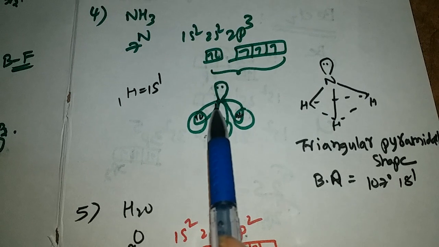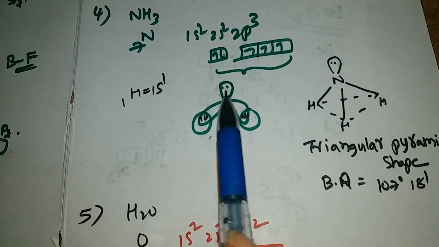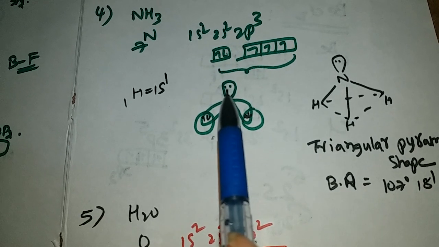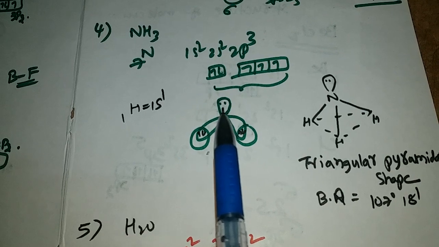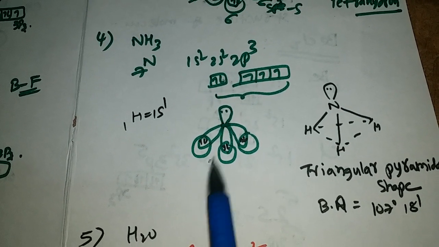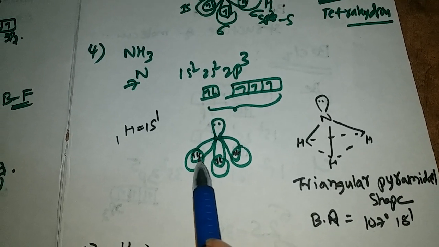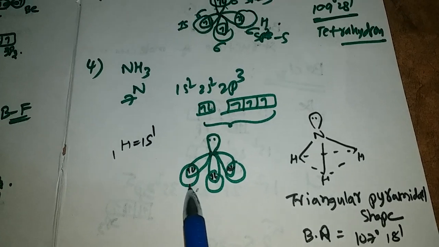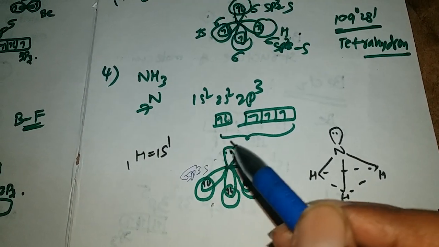Each sp3 hybridized orbital, except the sp3 hybridized orbital which has the lone pair and does not participate in the overlap with hydrogen 1s orbitals, is overlapping with one hydrogen 1s orbital. So we are getting 3 sp3-s sigma bonds.